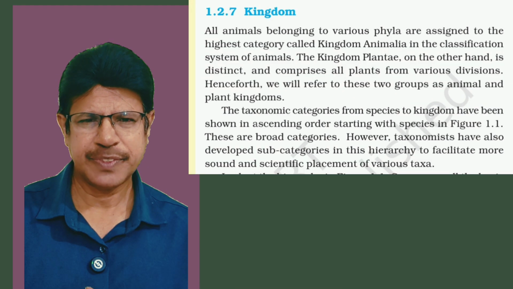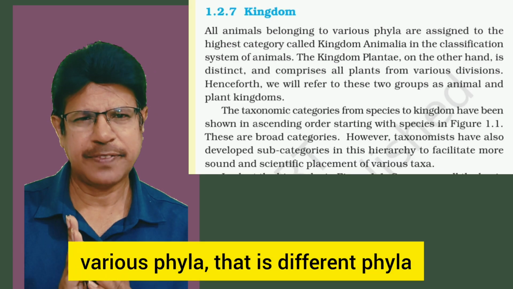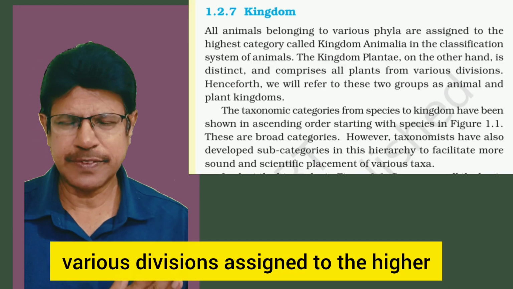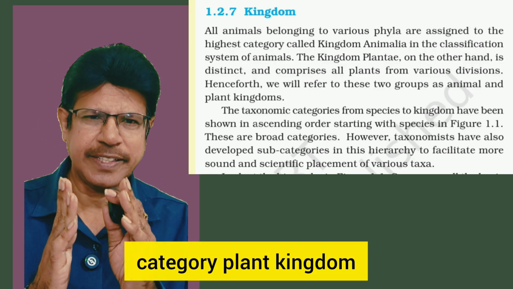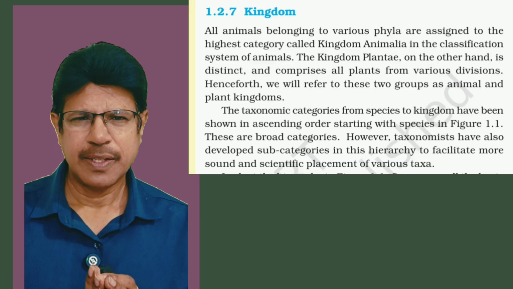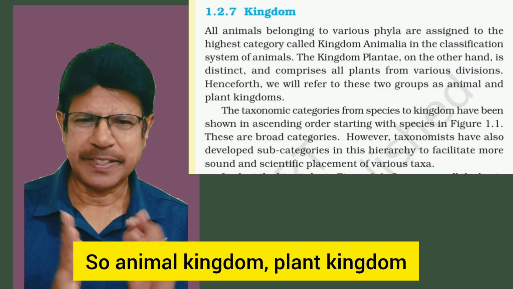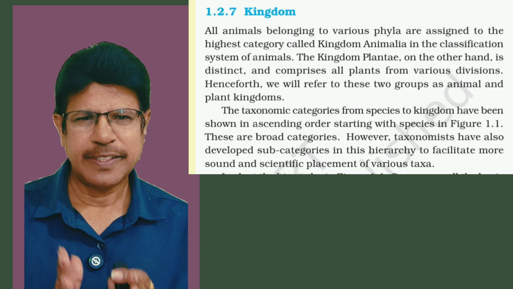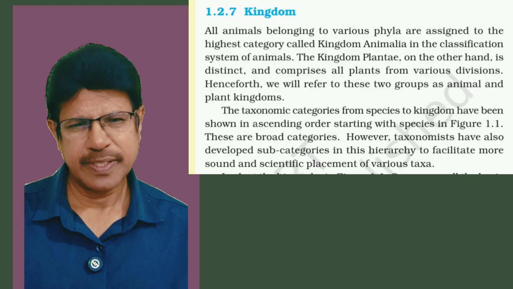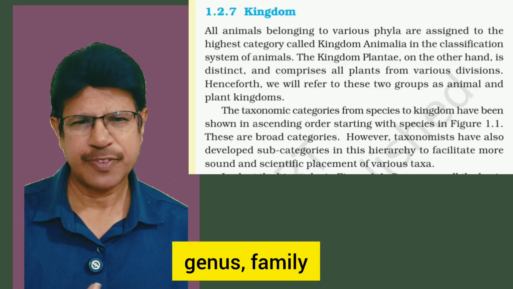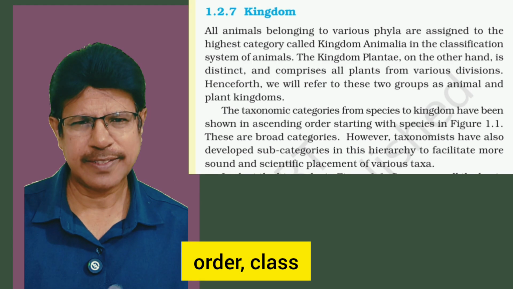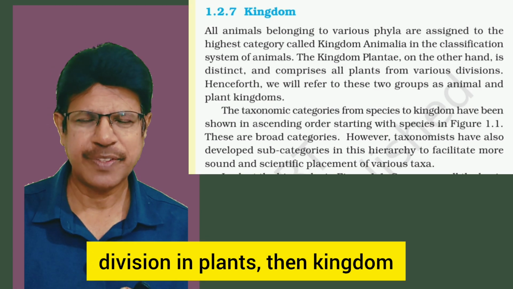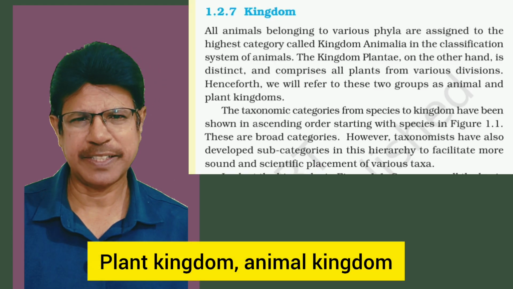Next, kingdom. Various phyla, that is different phyla, are assigned to the higher category animal kingdom. In the case of plants, various divisions are assigned to the higher category plant kingdom. So, animal kingdom, plant kingdom. And in an ideal taxonomic hierarchy, there are 7 categories: species, genus, family, order, class, phylum in animals, division in plants, then kingdom, plant kingdom, animal kingdom.